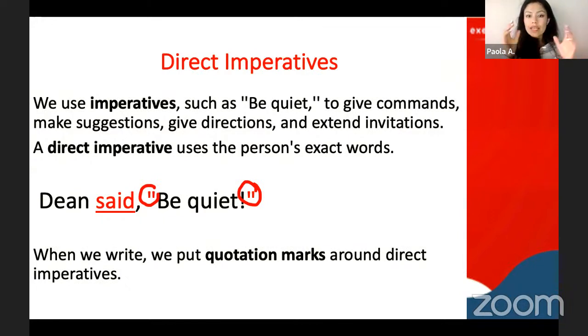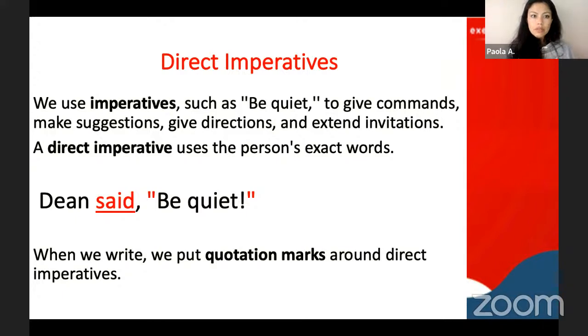When we use someone's exact words, but in imperatives. Now remember again, imperatives are instructions, commands, etc. Any questions so far? No. All right, great. So we recognize imperatives, and now we're seeing a way to describe these imperatives.